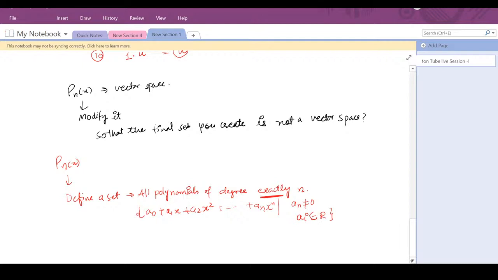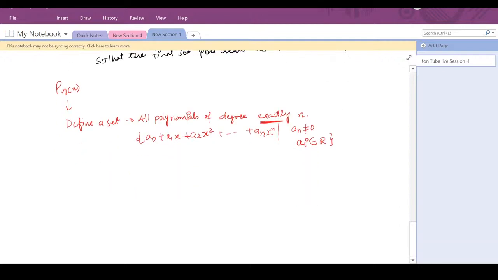Now if I take two elements from this set, say your element is a0 plus a1x and so on, and suppose this is 5x raised to power n. Another element I choose is b0 plus b1x and so on, and here instead of 5 I am choosing minus 5x raised to power n. If you add these two elements u plus v, what will you get?